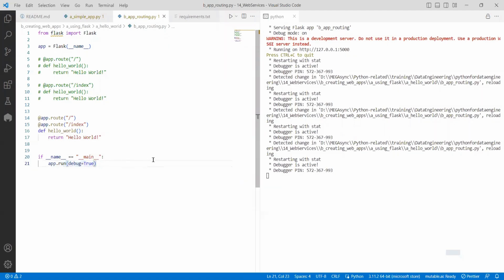I wrote debug equal to true. At the same time, I can specify the port.